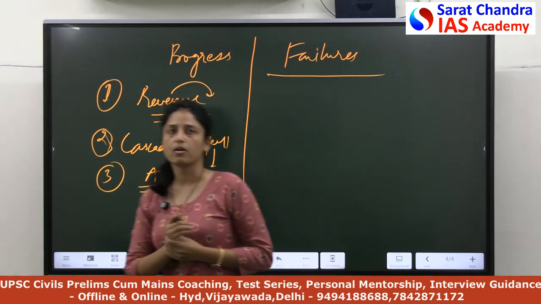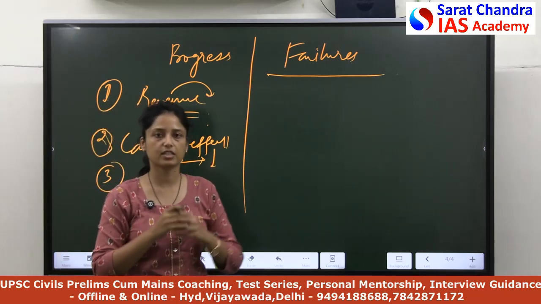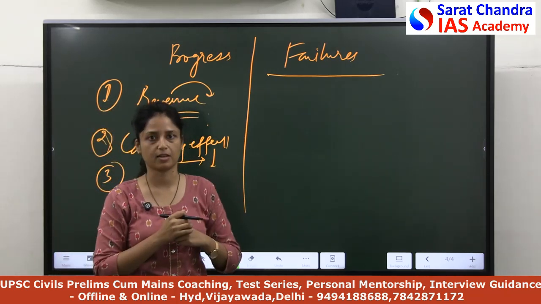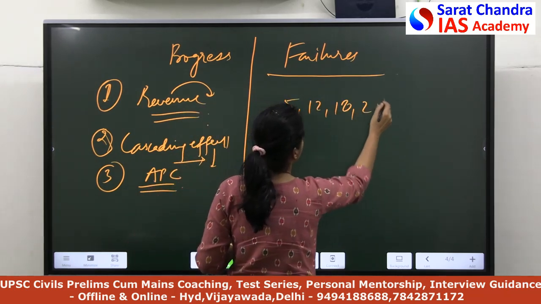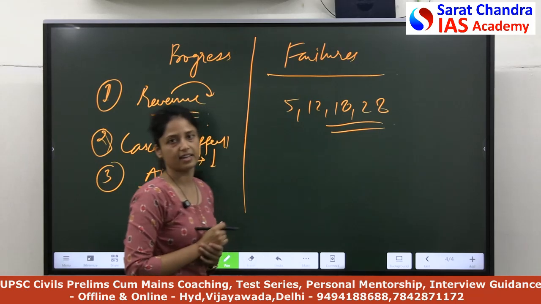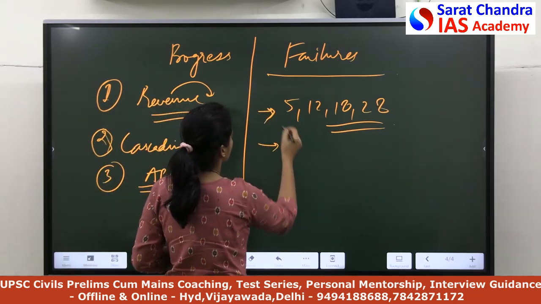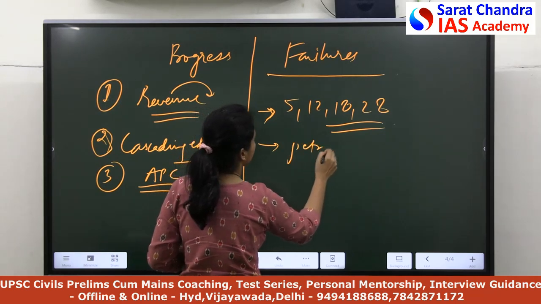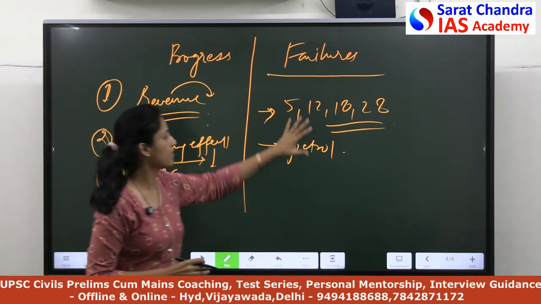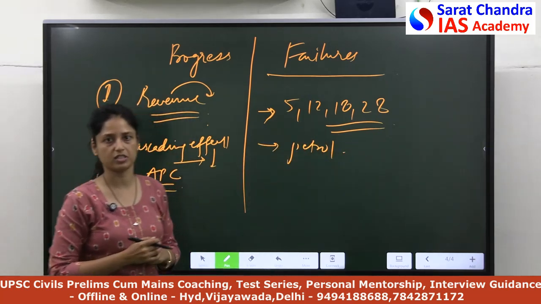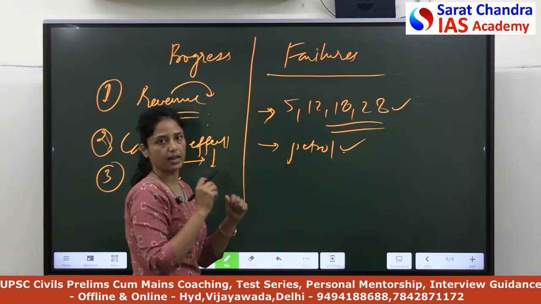Now in failures or issues, you can discuss that the main aim of GST was to introduce a single tax system. But we have multiple tax systems in India, so how can we say that it is a single tax system? You can discuss petrol, diesel and electricity, because they are not part of GST. So a significant amount of the economy is not part of GST, and we have to bring these under that umbrella.